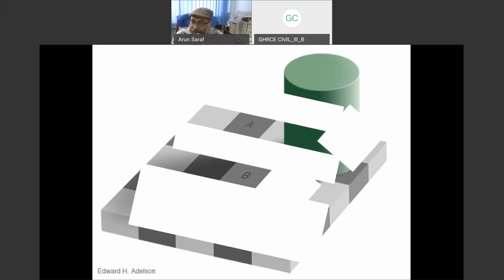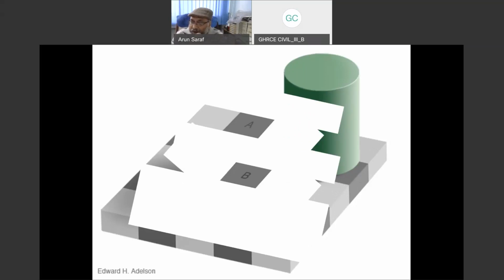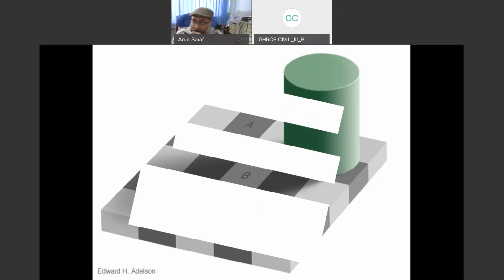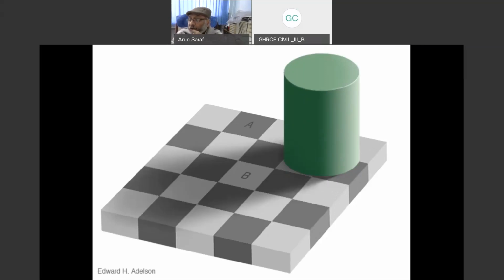And see now the shade or colors, or the gray shades, have become equal. So why is it happening? Very simple. I'm going back. And why it is happening is very simple, because of neighborhood. This block A has a white neighborhood, whereas block B has a darker neighborhood. So B looks brighter in relative terms, and A looks darker in relative terms because the surrounding is bright. And this creates a perception in our brain initially.